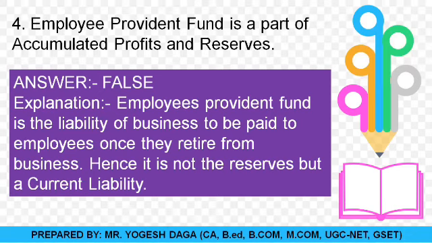So it can't be accumulated profits or reserve. Hence this statement is false, because Employees Provident Fund is not a part of accumulated profit and reserve. It is a part of the liability. It is a part of your current liability. Okay, so moving towards the next question.